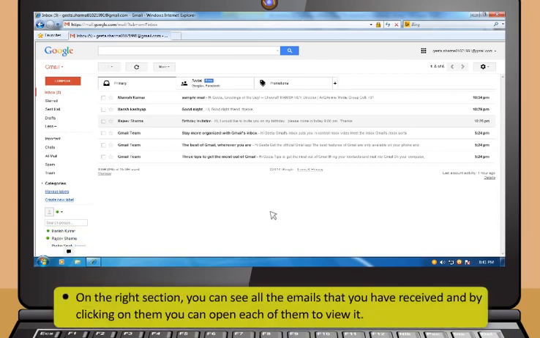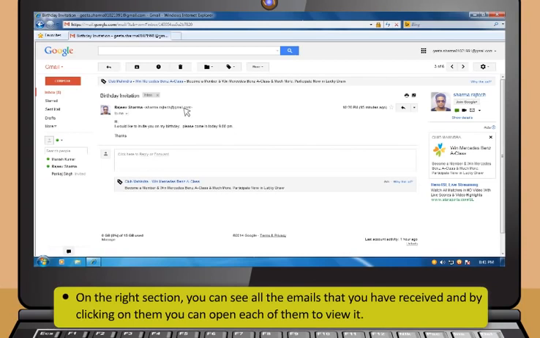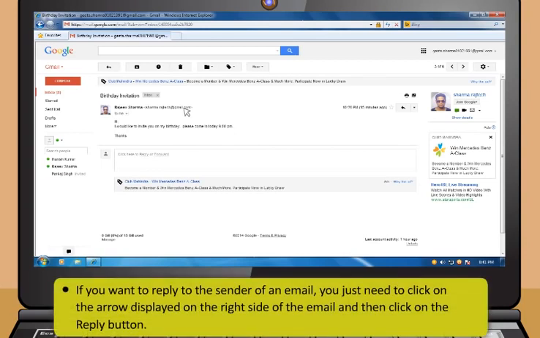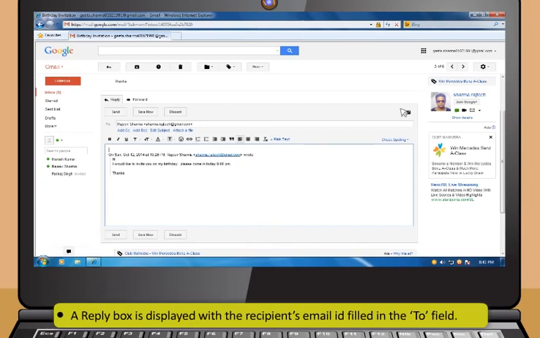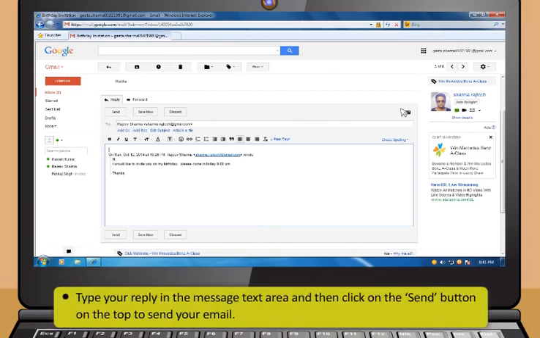On the right section, you can see all the emails that you have received, and by clicking on them, you can open each of them to view it. If you want to reply to the sender of an email, you just need to click on the arrow displayed on the right side of the email and then click on the reply button. A reply box is displayed with the recipient's email ID filled in the To field. Type your reply in the message text area and then click on the Send button on the top to send your email.